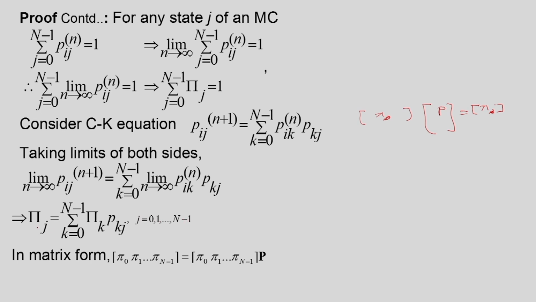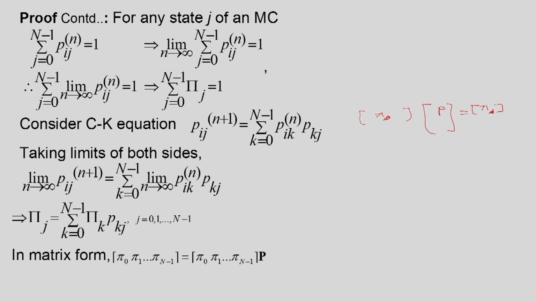So, that way we arrive at the equation that the steady state probability after a one step transition will get the same value. In matrix form, we can write the row matrix pi 0, pi 1 up to pi n minus 1 is the same as pi 0, pi 1 up to pi n minus 1 multiplied by P. So, that way we prove the theorem.